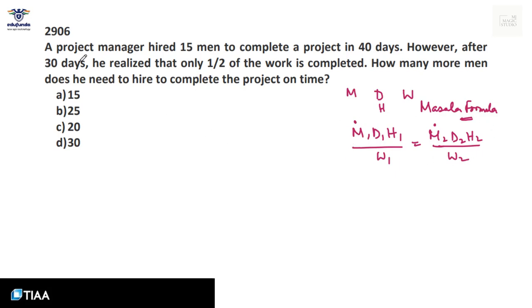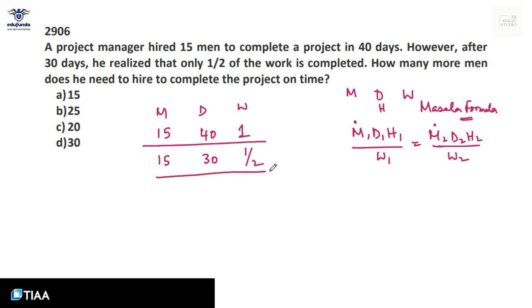A project manager hired 15 men to complete a project in 40 days. Okay, work is one project. However, after 30 days, he realized that only half of the work is complete. That means 15 men have worked for 30 days and completed only half of the work. How many more men does he need? Let him require M number of men to complete the project on time. Time remaining is 40 minus 30, that is 10 days. And the work remaining is 1 minus half, that is half.